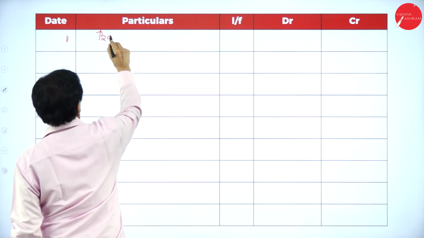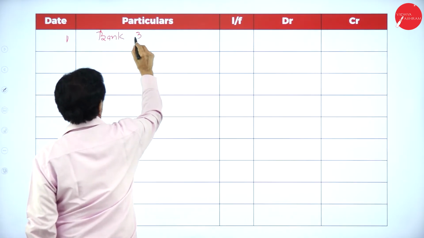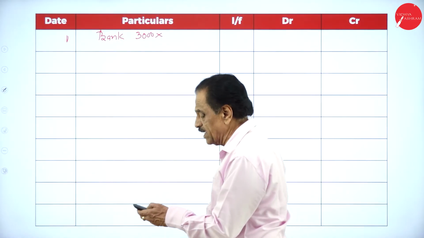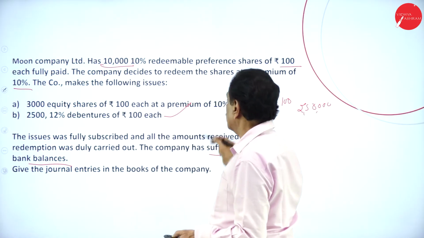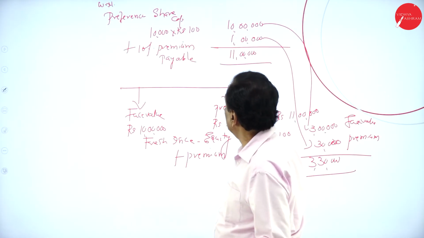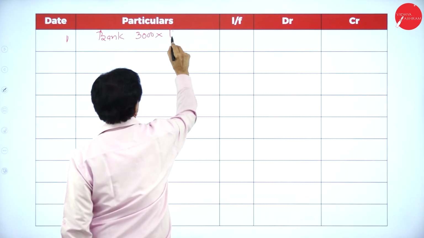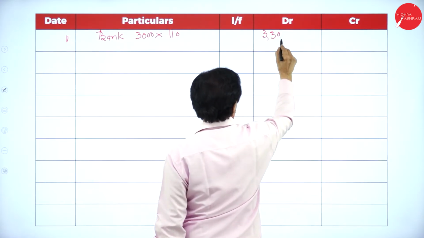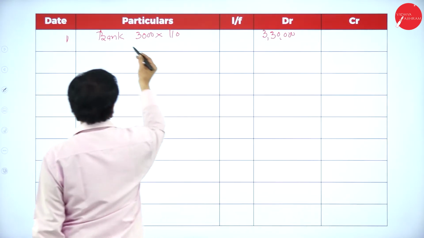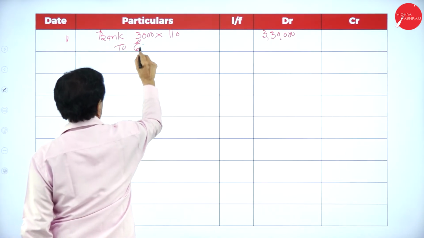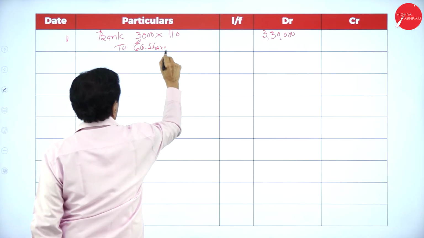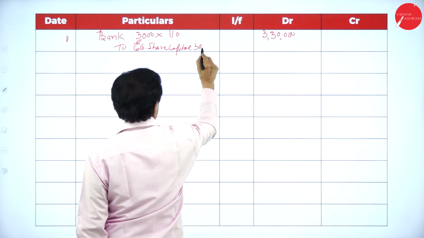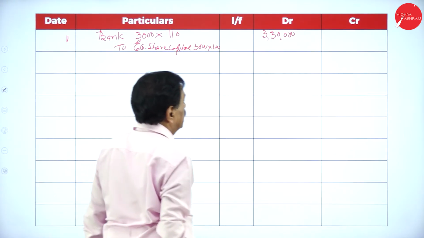Bank account debit, 3,000 shares at the rate of rupees... See that? What's your face value? 100, at a premium of 10 means 110. 3,30,000. To equity share capital, 3,000 into 100, 3 lakh.